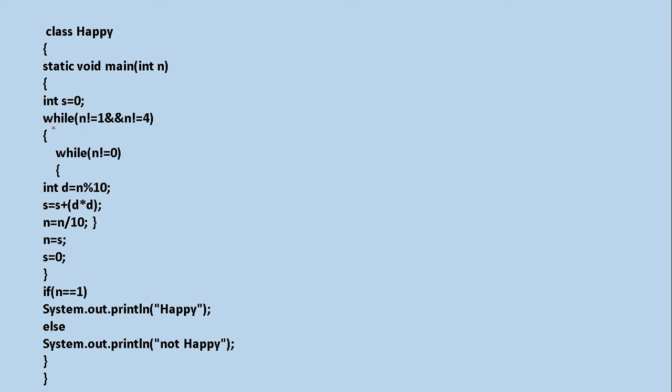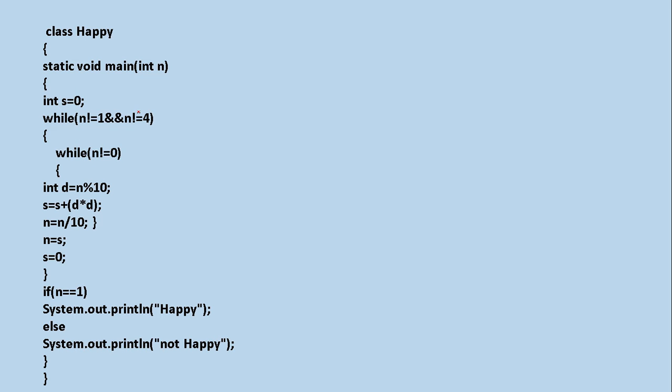While n not equal to 1 and n not equal to 4, we are calculating the sum. This loop will run until n is coming as 1, otherwise if it's coming as 4. So this is the condition to run the loop. Either the sum should come as 1, otherwise it should come as 4. Then the loop will terminate. If 1 or 4 comes, it will terminate, otherwise the loop will keep on running.